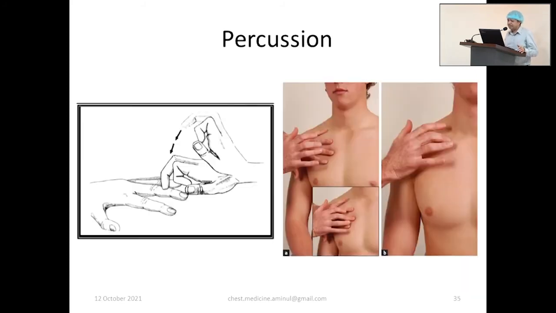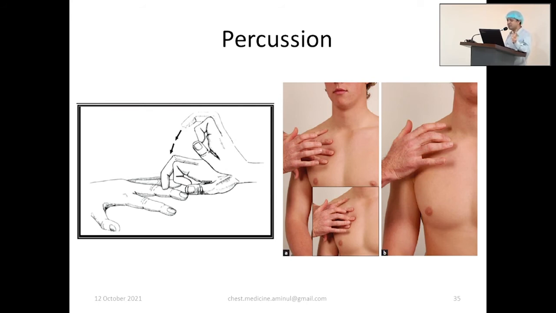Then come to percussion. Percussion is a very vital part of examination. Say breath sound is diminished. Breath sound may be diminished in pneumothorax. Breath sound may be diminished in pleural effusion. Then how to differentiate? Percussion will tell. If this is pneumothorax, it will not be dull. The percussion will tell this is fluid, this is not air. So this percussion is important.